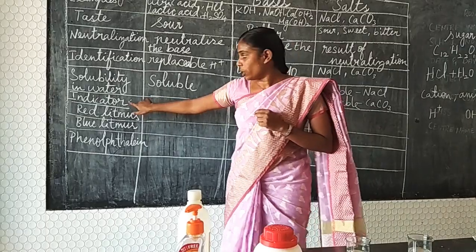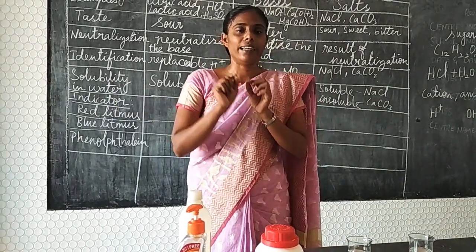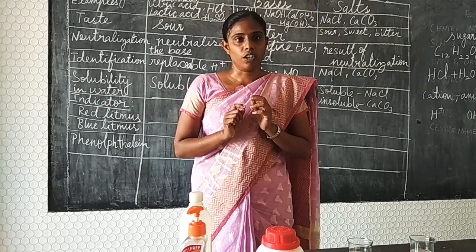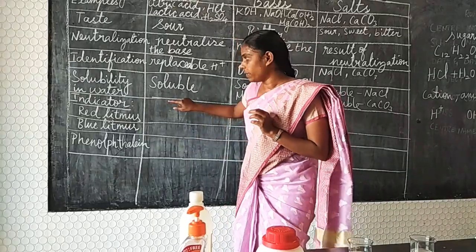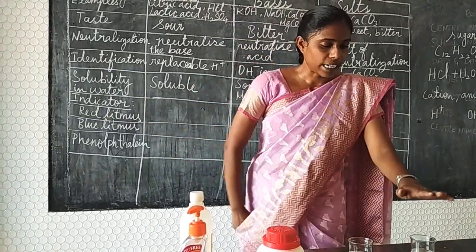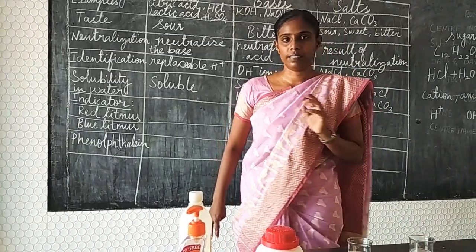First I am going to tell you what is meant by indicator. Indicator means, like in a switch box, a red color light would be there, which indicates whether power is there or not. So here also, indicator means it will indicate whether it contains acid or it contains base, or the solution is completely neutral. You are going to see that.